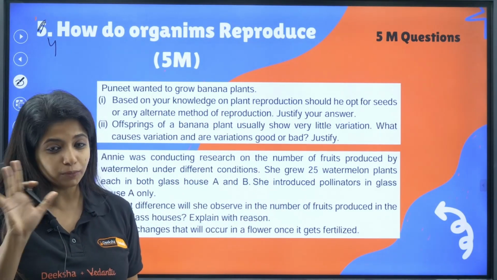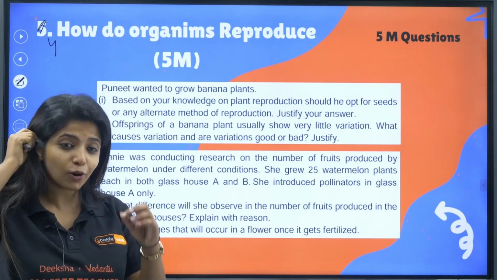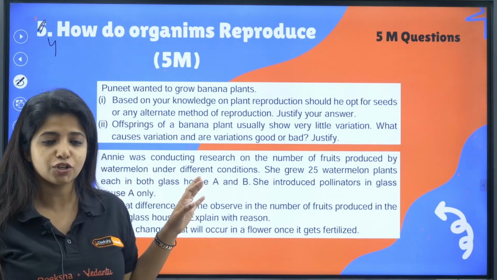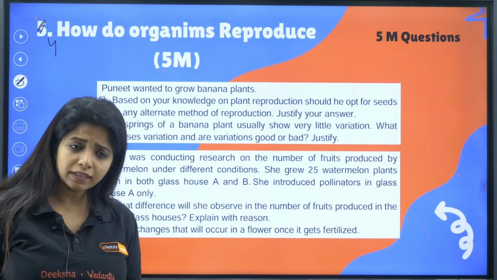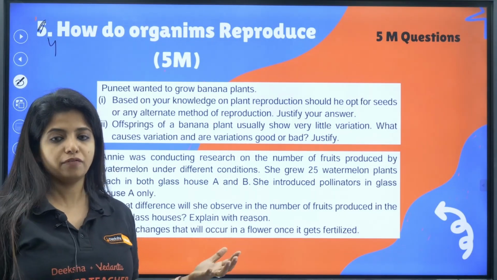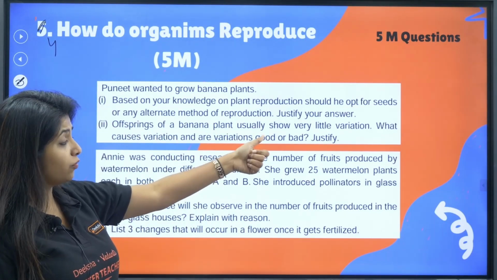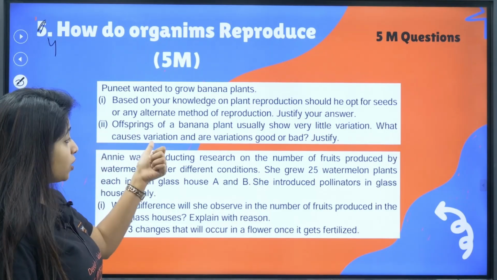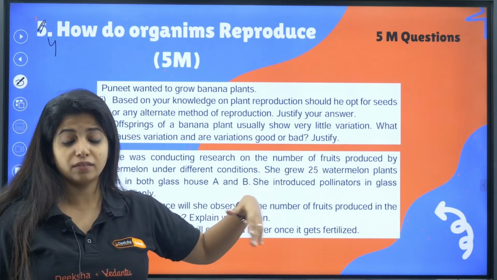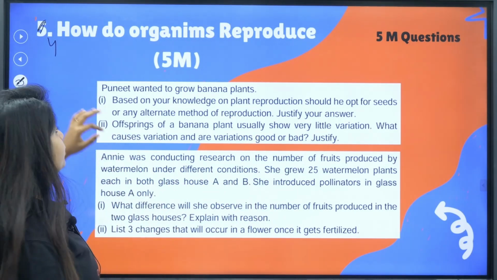Banana with the seeds? No. Banana is something that has lost its seed forming capacity itself, my dear children. So you can take the stem cutting method for propagation of banana. Okay, you can tell that. Offsprings of banana plant usually show very little variation. What causes variation, and is variation good or bad? Variation can be good, variation can be bad. You have to explain that.